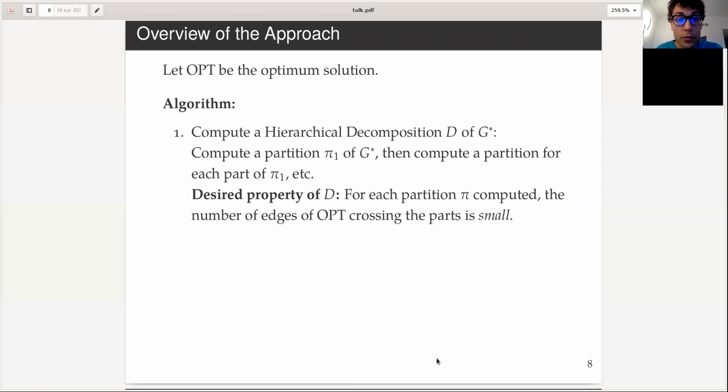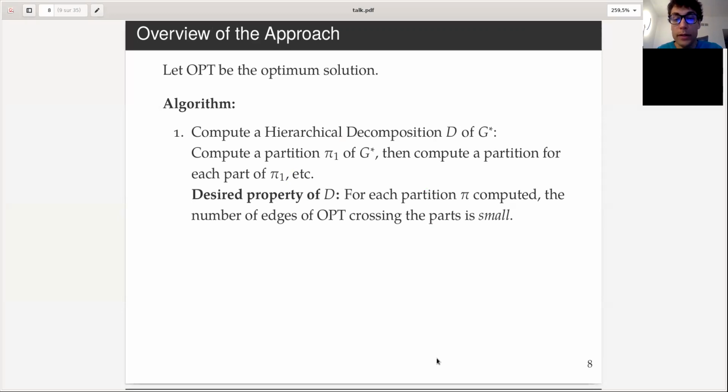Okay, so let me try to give you our general approach, and then I'm going to try to illustrate it and give more details. One way to approach this is to compute a hierarchical decomposition of the graph. We start with the whole graph, that's our initial partitioning with one part, the whole graph. Then we would like to compute a partition P1 of this graph G star, the dual graph, and then compute for each part of P1 another partition, and so on. So that's a recursive partitioning of the input.